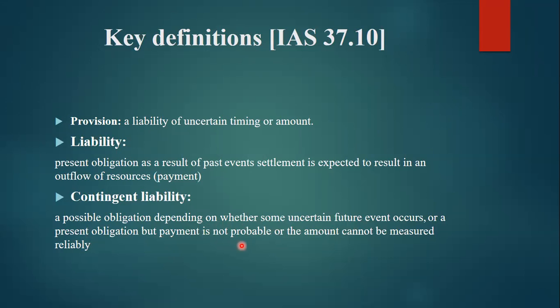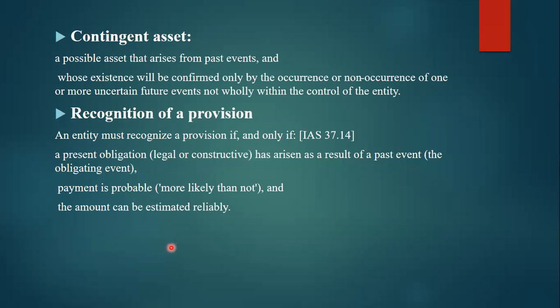Or a present obligation but payment is not probable, or the amount cannot be measured reliably. Today I am not able to calculate at what percentage my material rate will be increased. So we are not able to measure the amount for this kind of contingent liability.